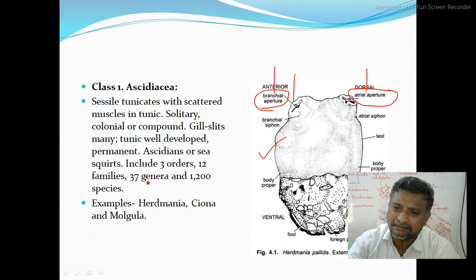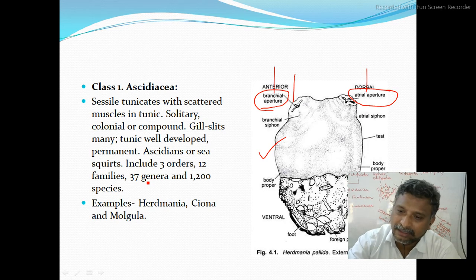The nervous system is also not well developed in the adult. The entire nervous system will be in the form of a ganglion, and they lose their tail because the adult form will be sedentary in mode of living. They have to be attached to the substratum and live. They do not move. Hence, the tail also will be lost by them.